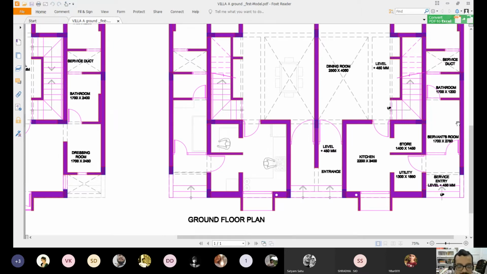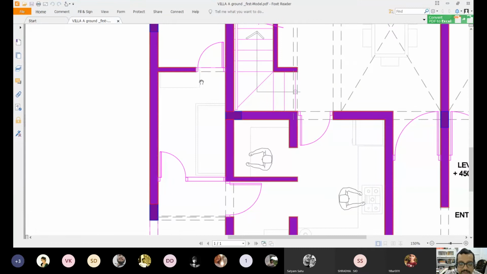What do they need? They need a cabinet. Okay, there is some mistake. The cabinet is coming in front of the door. Please pardon me. And there is a single bed in the servant's room. Once we go in here, see what we have. We have dressing cubicles. We have a bathroom.